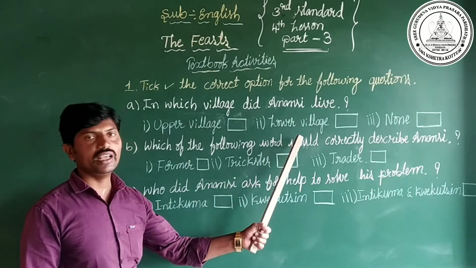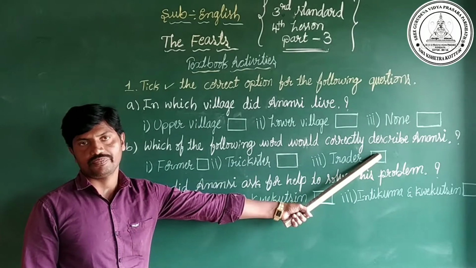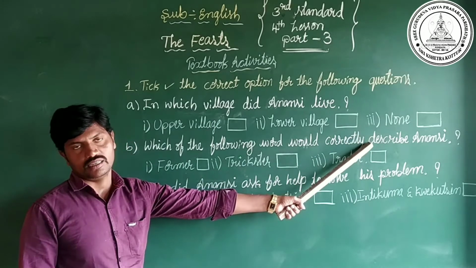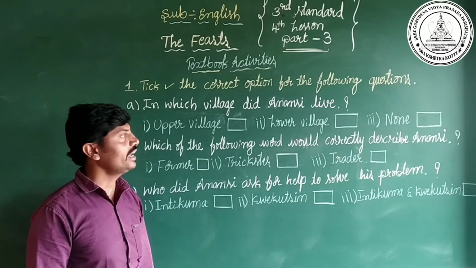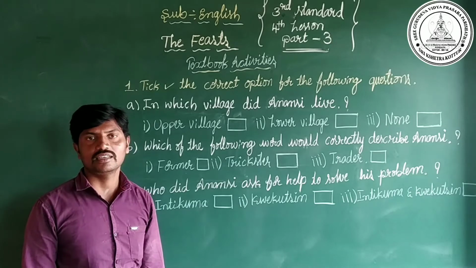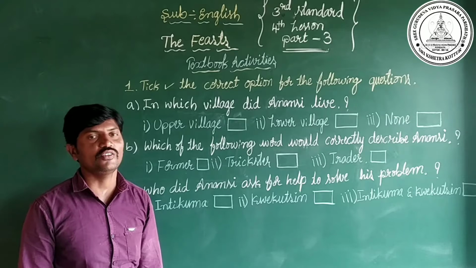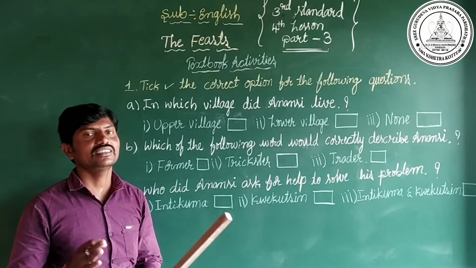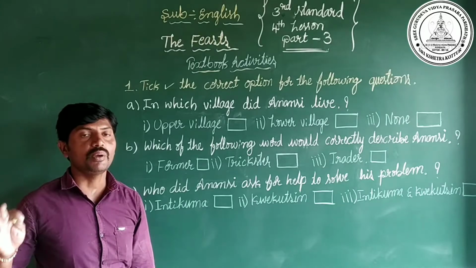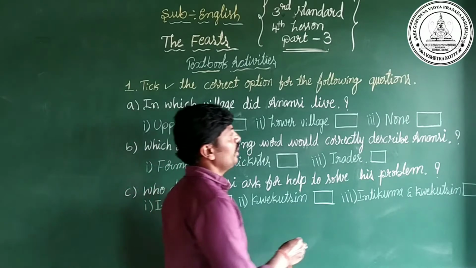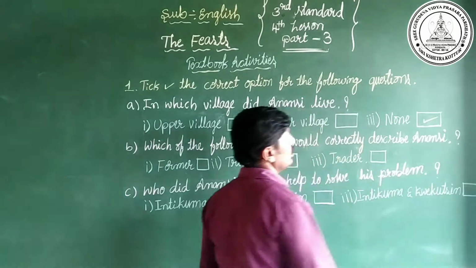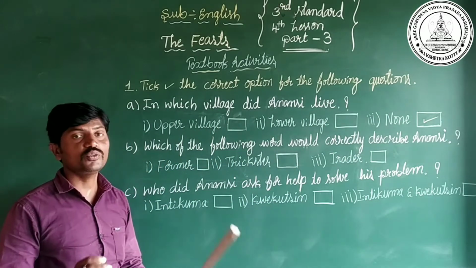Upper village, lower village and none. Can you find which is the answer? Did Anansi live in the upper village or the lower village? He did not live in the upper village or the lower village. He was not a member of both villages. So we have to put a right mark for the third option, none.